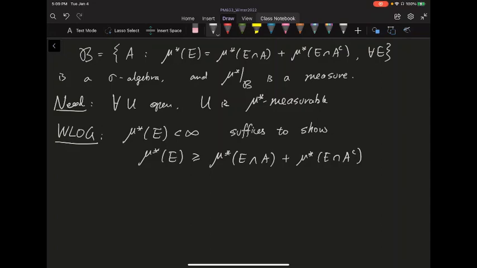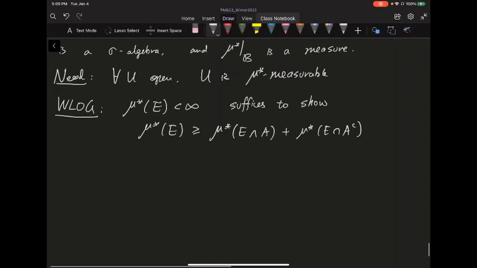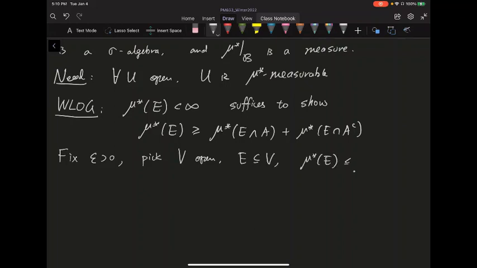From there, we actually construct a measure. To show this inequality, we need to do some approximation. Let's fix epsilon greater than 0. I need to approximate the left-hand side, which is mu star of E, by an open set. So pick some V open so that E is contained in V, and it's a good approximation: mu star of E is less than or equal to mu star of V, which is less than or equal to mu star of E plus epsilon over 3.